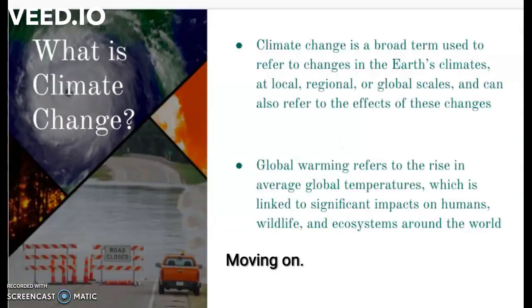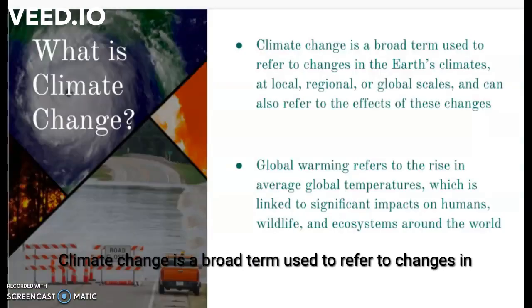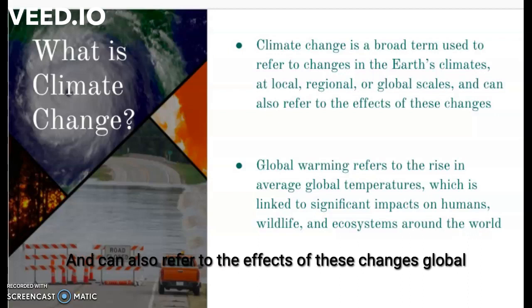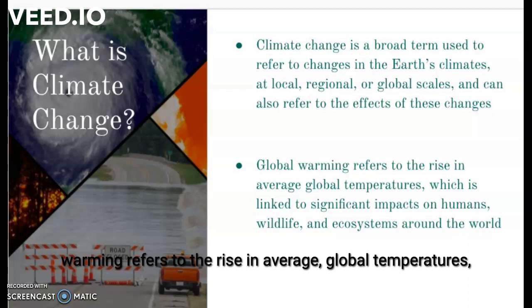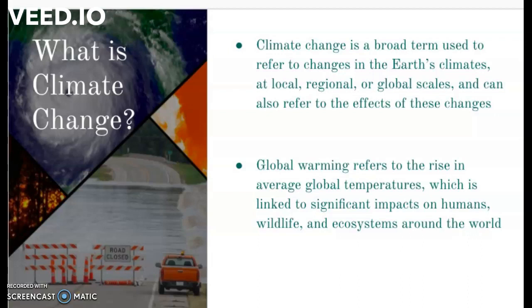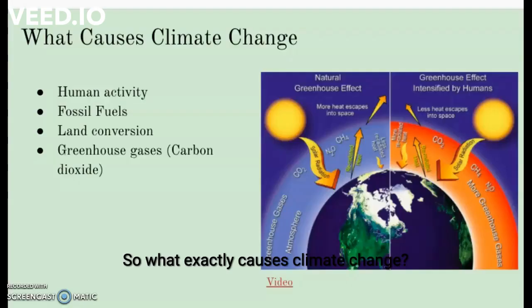Okay, so moving on. What exactly is climate change? Climate change is a broad term used to refer to changes in the Earth's climates at local, regional, or global scales, and can also refer to the effects of these changes. Global warming refers to the rise in average global temperatures, which is linked to significant impacts on humans, wildlife, and ecosystems around the world.